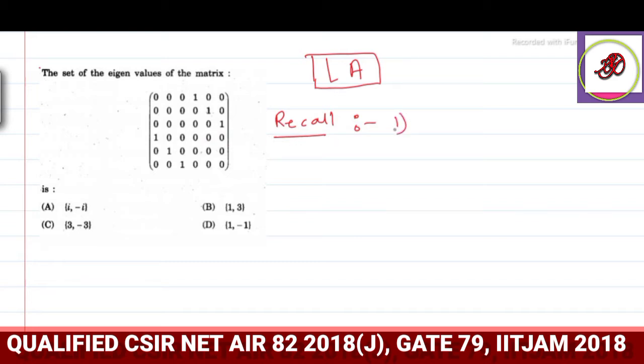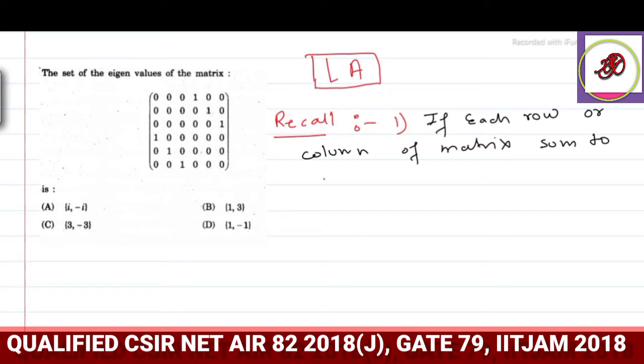So first one is, if each row or column of a matrix sums to A, then A will be an eigenvalue.